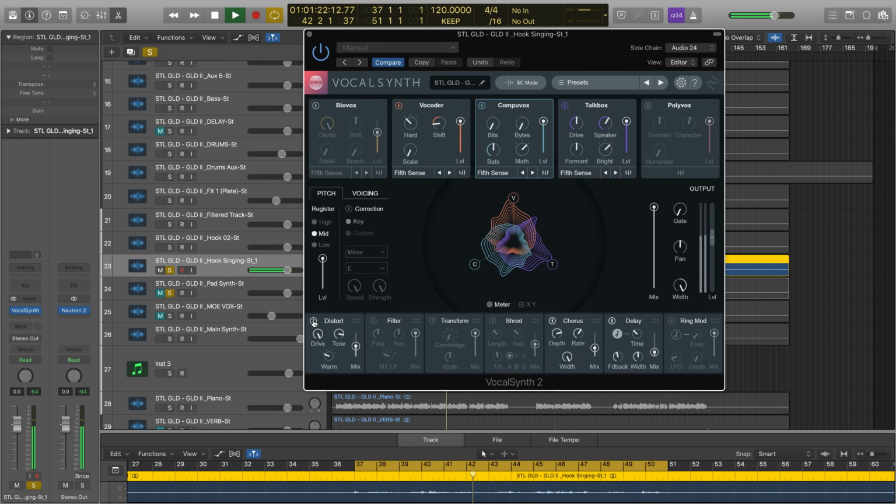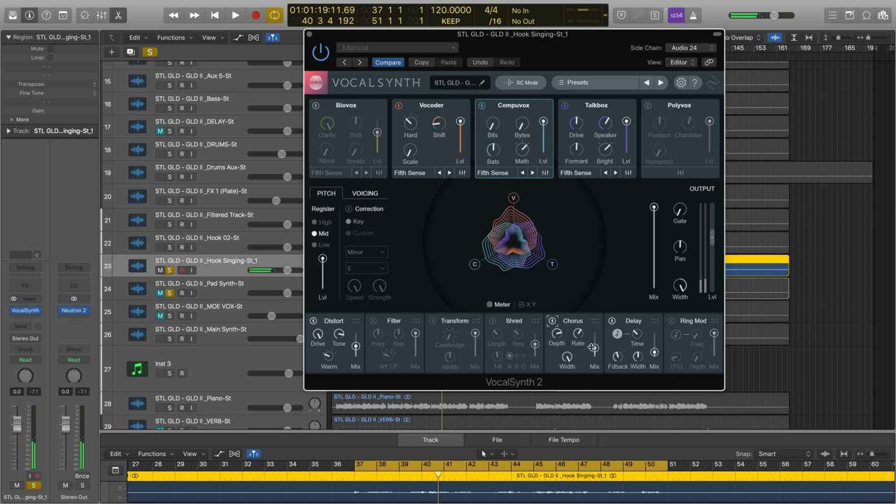Everything is gold. Next up is our brand new effect, chorus. And this just adds a kind of creaminess and smoothness to the vocal chain. I'll turn it off.